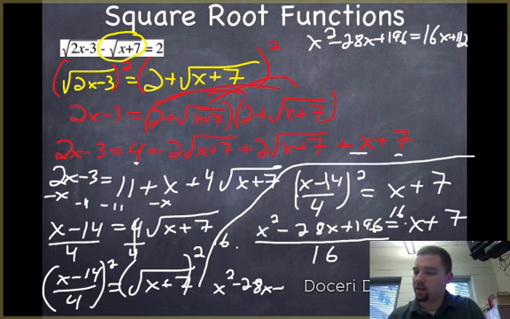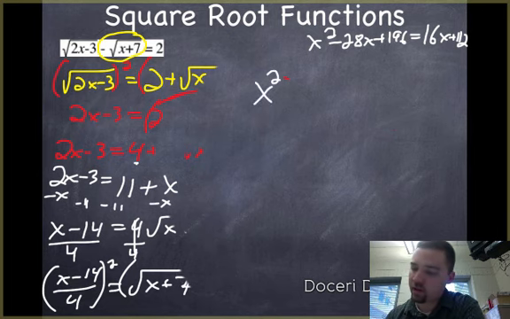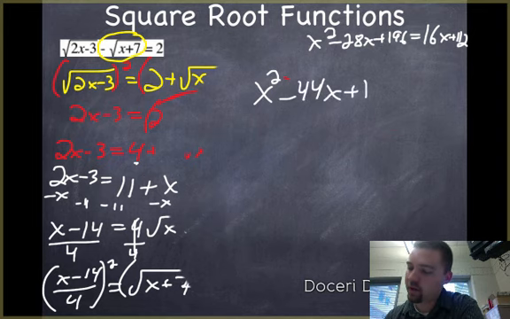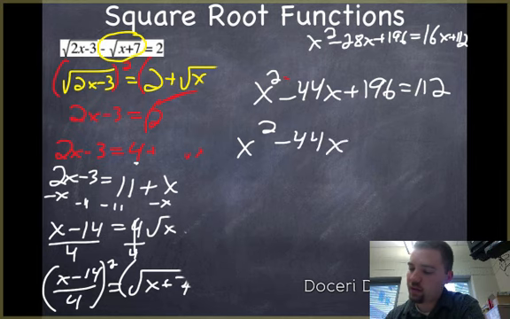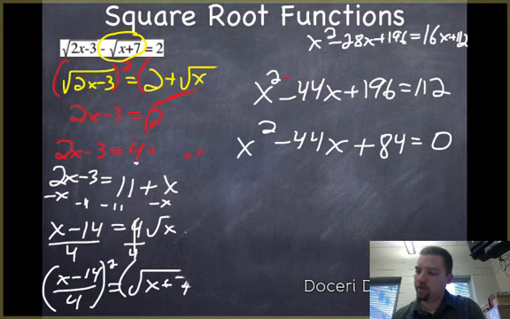Okay, and then I'll get rid of everything else here. All right, so let's keep working at it here. I'm going to subtract 16x from both sides, so I'll get x squared minus 44x plus 196 equal to 112. Then I'll subtract 112 from both sides, so I get x squared minus 44x, and then 196 minus 112 is 84. And that's equal to 0. Now I've got a quadratic set equal to 0, and I can use whatever techniques I want to solve that: x squared minus 44x plus 84.